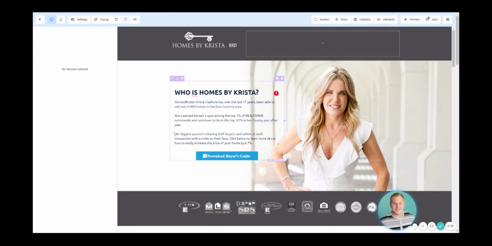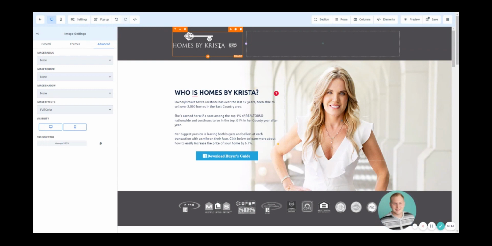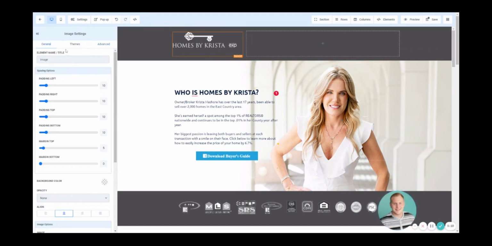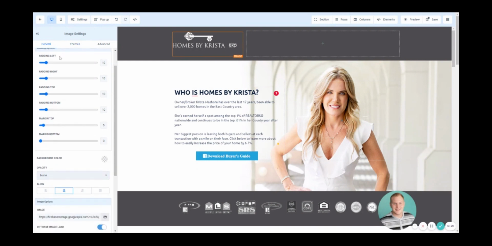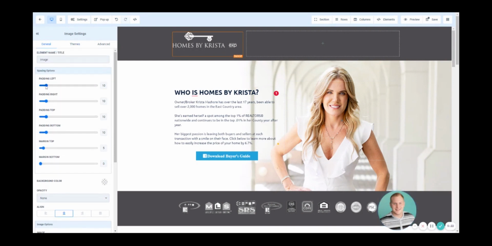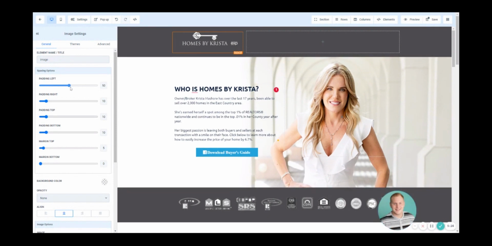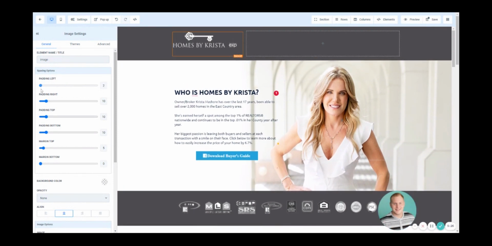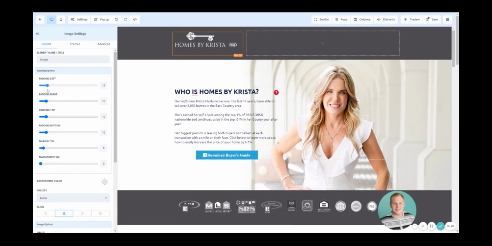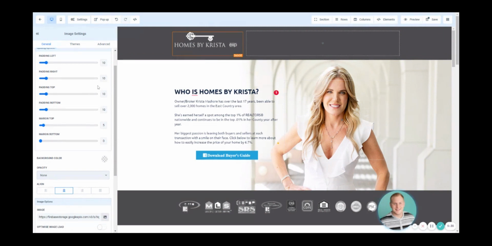Now, let's say you want to change a photo. Right out of the gate, just say the first thing you want to do is make sure that you update your logo, right? So we're going to go ahead and click on the image, and let's go into general. As you scroll down, you're going to see all of these options for padding. That's going to move it in, move it back out, right? So you can see how that padding would actually move that around on your screen. We're going to push that back to 10 because I believe this is great placement already.